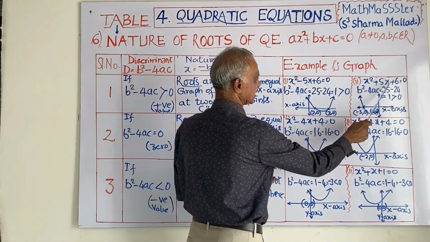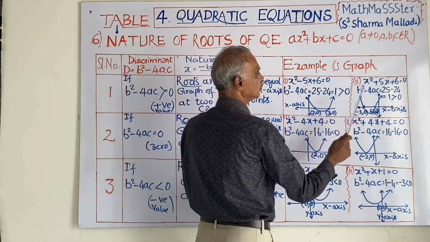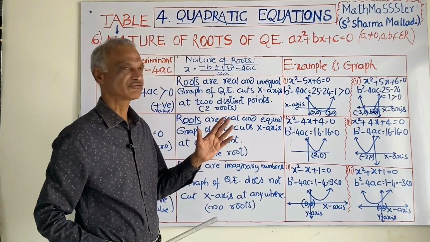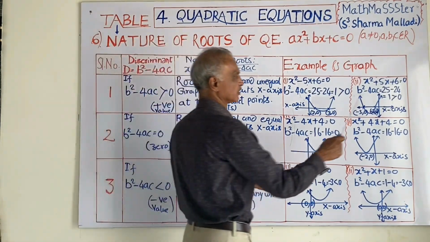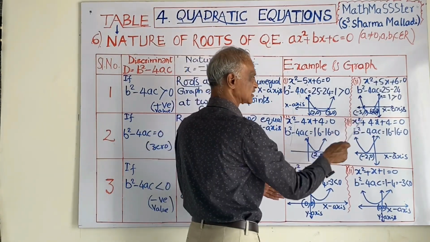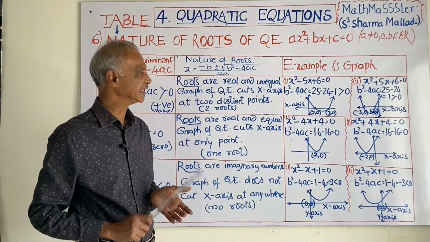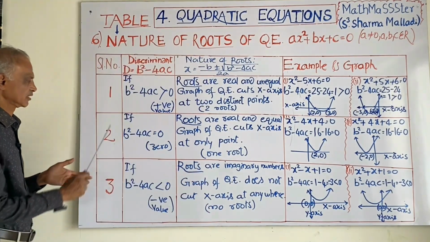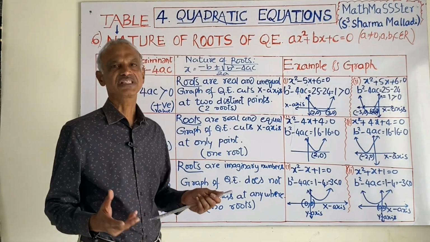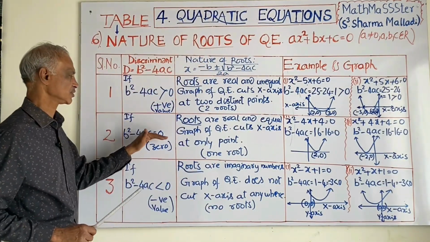x square plus 5x plus 6 is equal to 0. Another example I have taken. The roots are minus 2 and minus 3. b square minus 4ac, anyway, you will get a positive value that is greater than 0. Then it will cut the x-axis at (minus 2, 0) and (minus 3, 0). Next, if b square minus 4ac is equal to 0, sometimes you will get the discriminant as 0. Then b square minus 4ac is equal to 0.